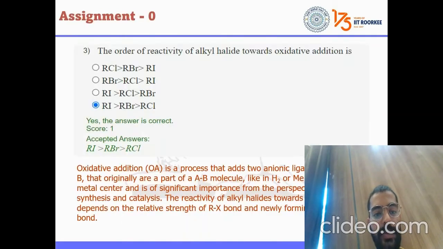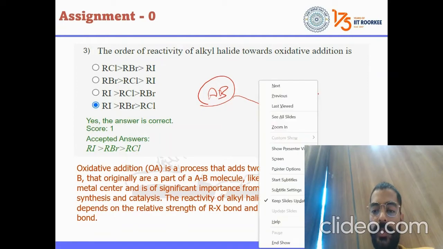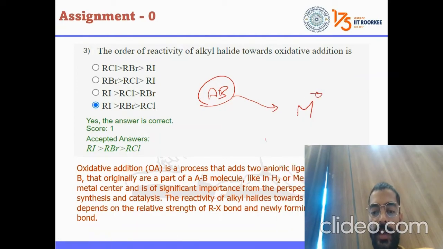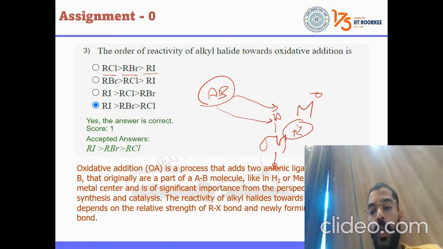If we proceed to the next question, the order of the reactivity of alkyl halide towards oxidative addition. What happens with oxidative addition? That means there is a metal and some compound AB, right? It will go to the metal. Suppose the metal is in zero oxidation state. It will come here, and this is the metal, and A and B, the oxidation state increases by 2. This is called oxidative addition. So we have here RCl, RBr, RI, right? The more tendency to get attached with the metal is with those who are weakly bonded. That means if this bond breaks easily, it will easily bond with the metal.